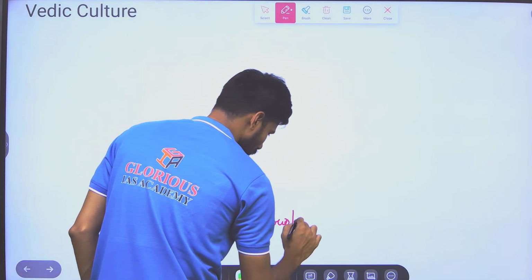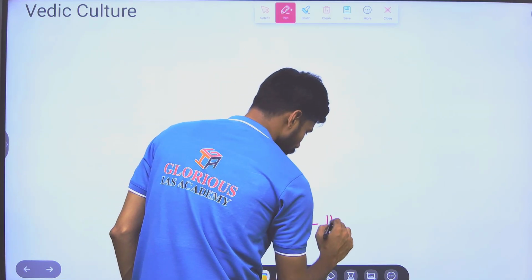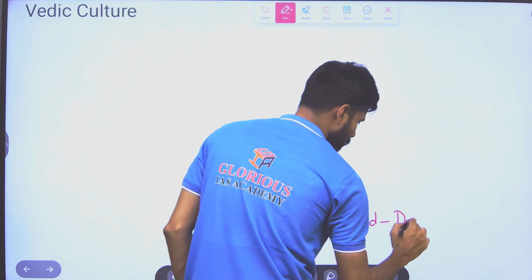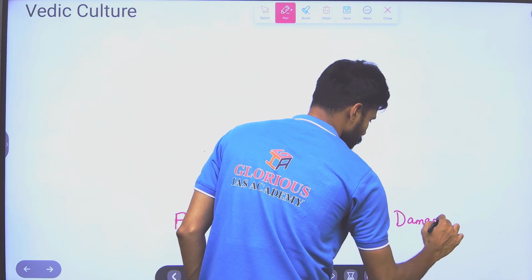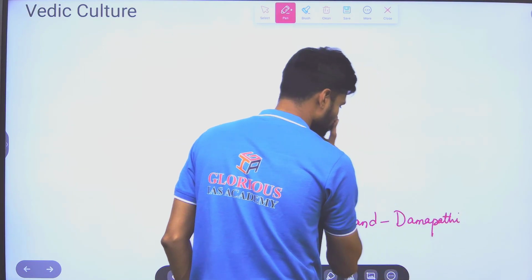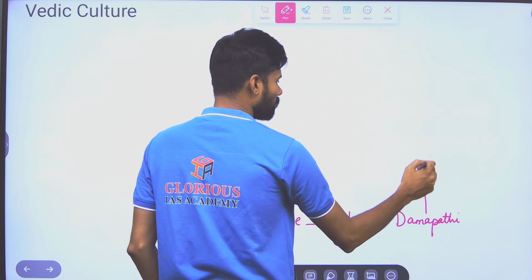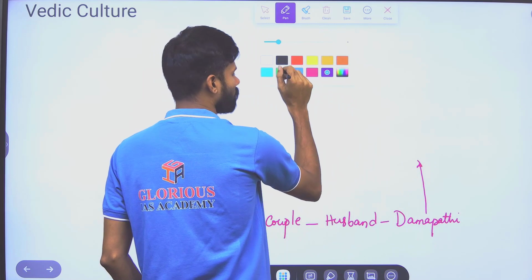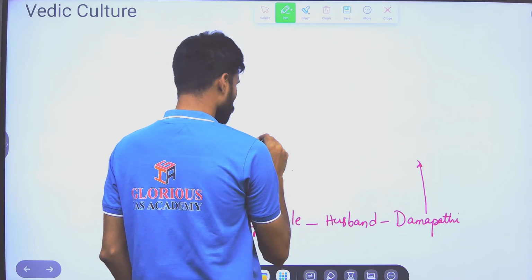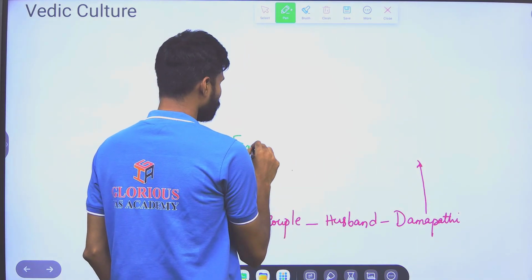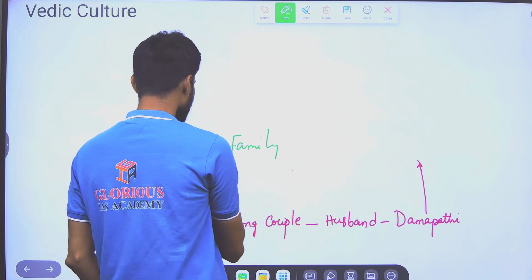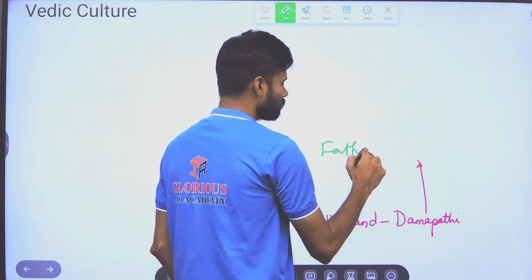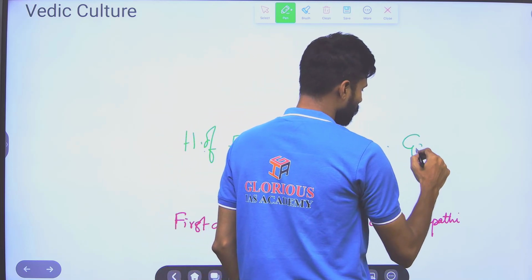First among the couple, that is the husband. They used to call him Damapati. In a family, who is the head of the family? That is obviously the father. So they are called Gahapati.